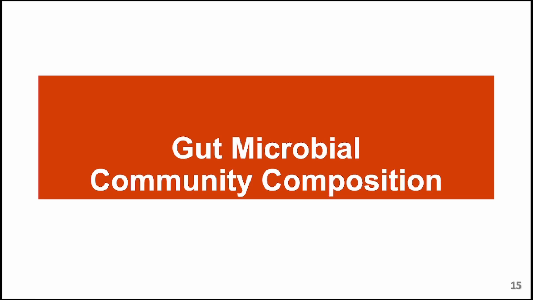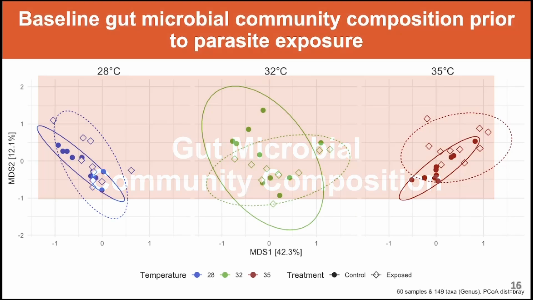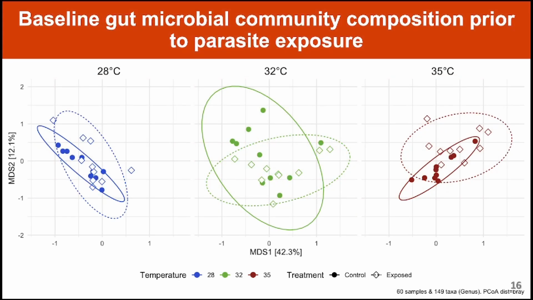Next, we sought to determine how parasite exposure affected the gut microbiome community composition across increasing water temperatures and time. Here, I'm showing beta diversity ordination plots faceted by water temperature. The X and Y axes, labeled MDS1 and 2, represent the percent of variation in Bray-Curtis dissimilarity distance derived from multidimensional scaling. Each point on the plot represents a unique sample, and the points are colored by water temperature. Again, circles represent control samples, and diamonds represent parasite-exposed samples.